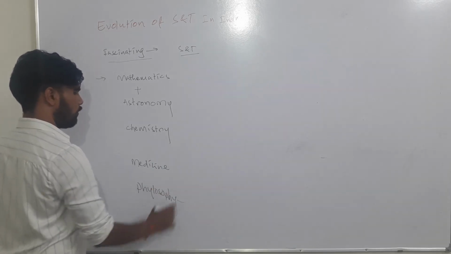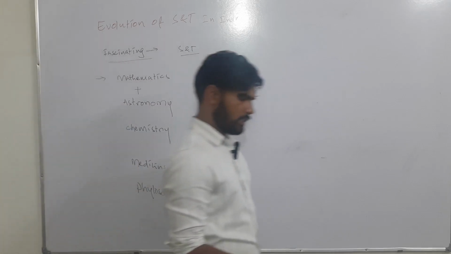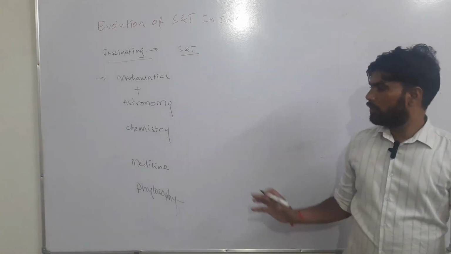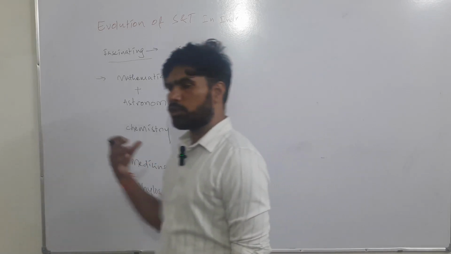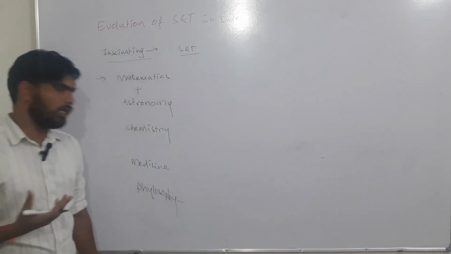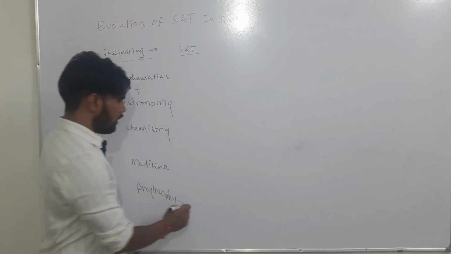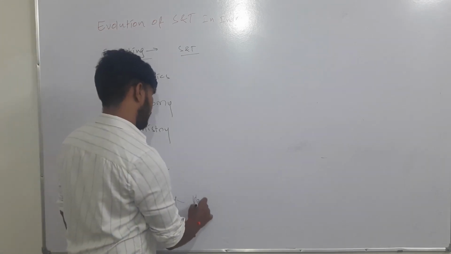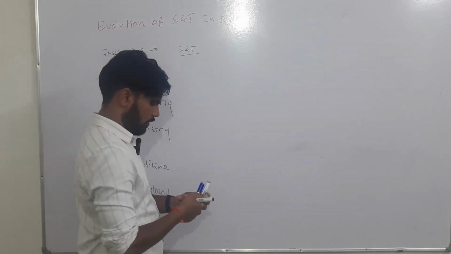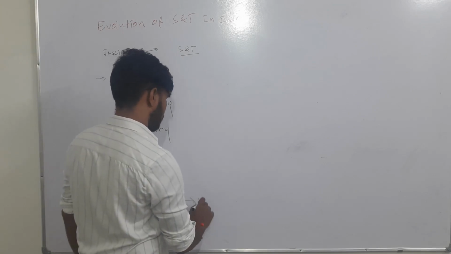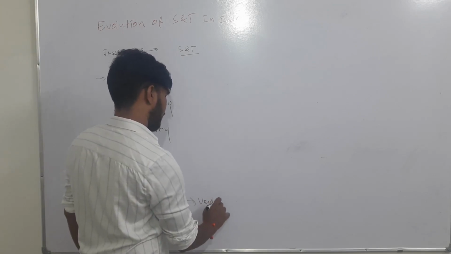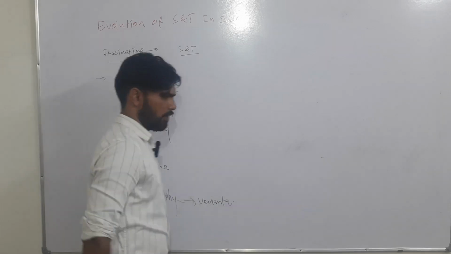So don't think how philosophy will become science and technology. Philosophy was also emerging, especially in the ancient period. We have given a great gift to the world, that is Vedanta, the philosophy of Vedanta.